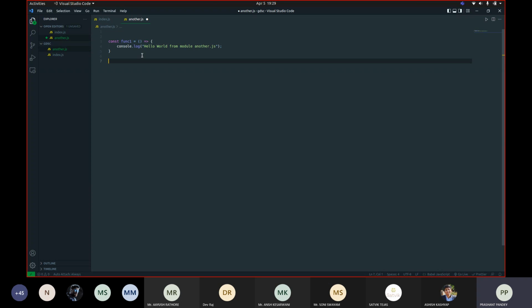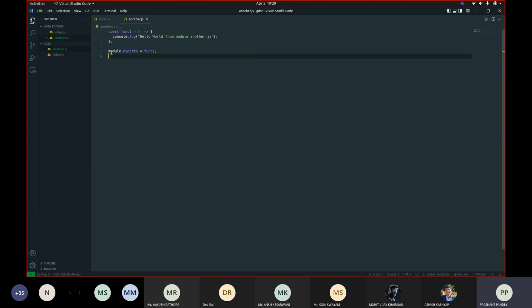Now if we want to use this code in the index.js file, first we have to export, or make it available to other files. In order to do that, we have to type the command module.exports equals the function name. So this is how we can make some function or code available to other files.